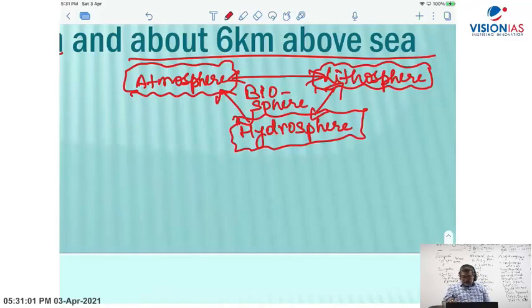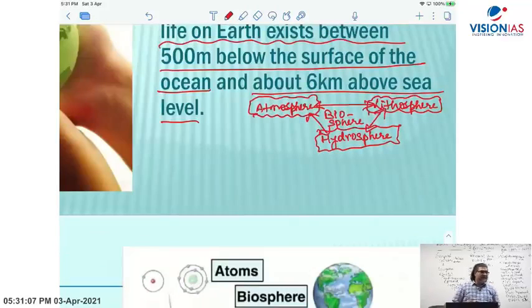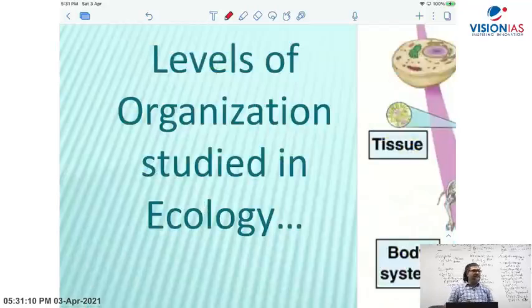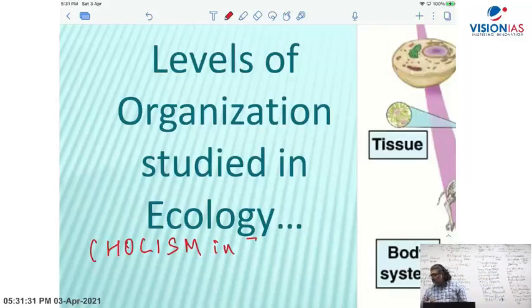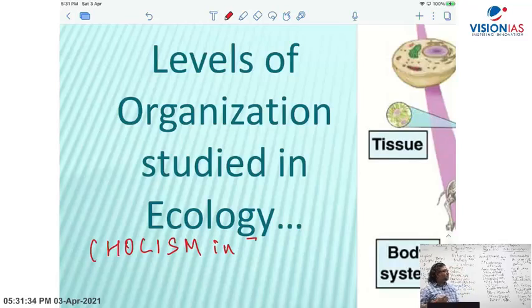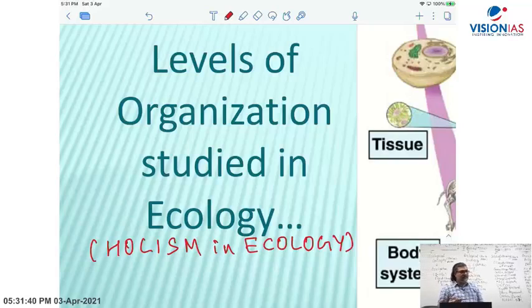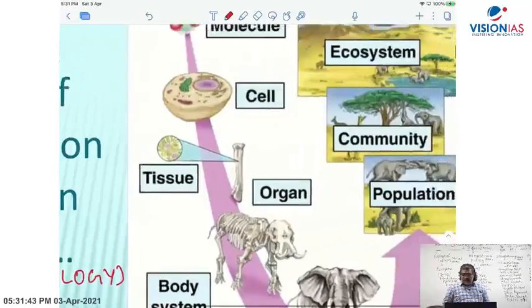We have covered that. Then yesterday we discussed levels of organization. What I said here is the hierarchical study, or what we refer to as holism. Holism is the subject of ecology. And I said that there are various layers of study, various aspects of study that come into that. This I already gave you in the last class, the revision.